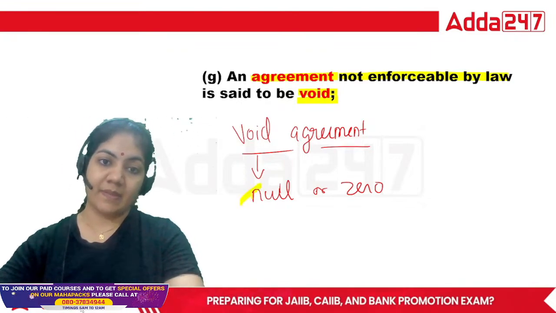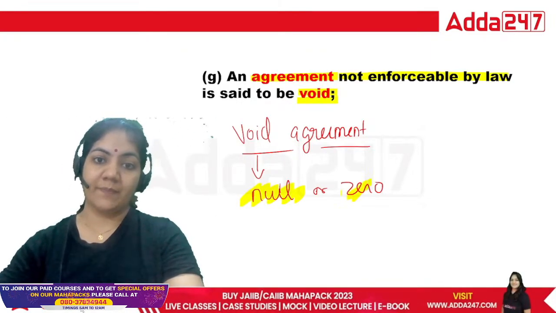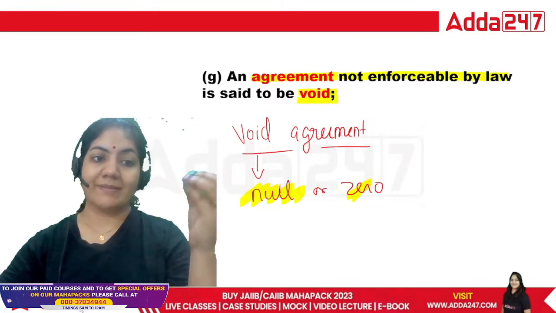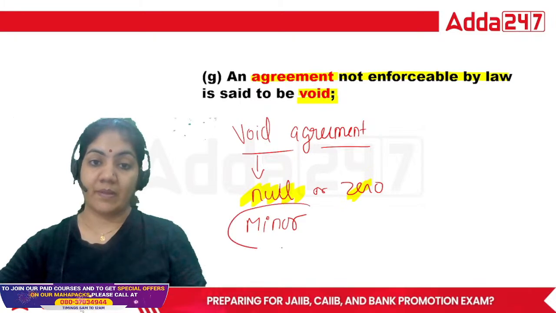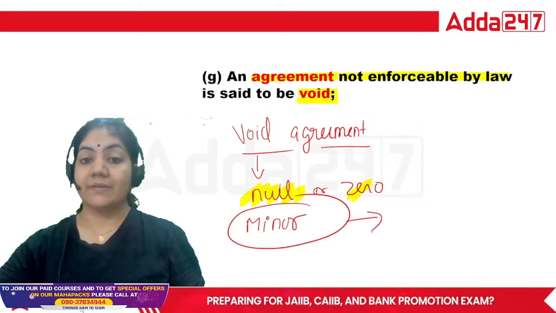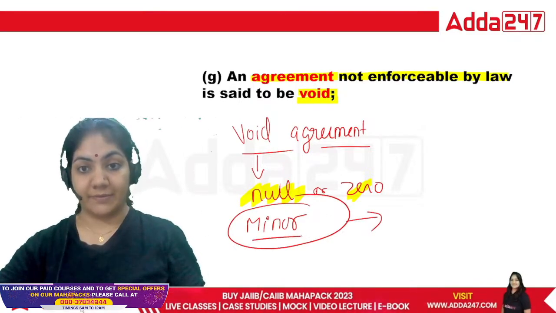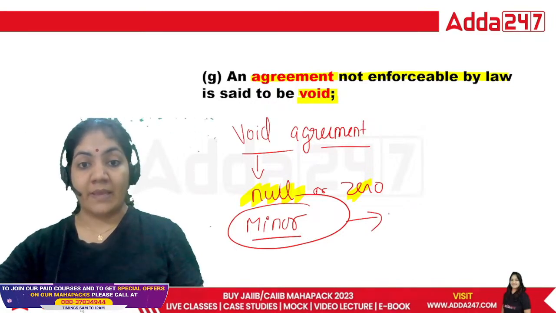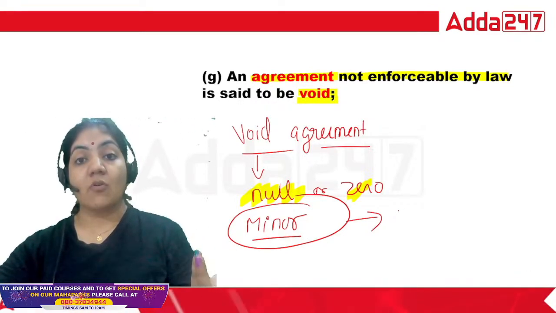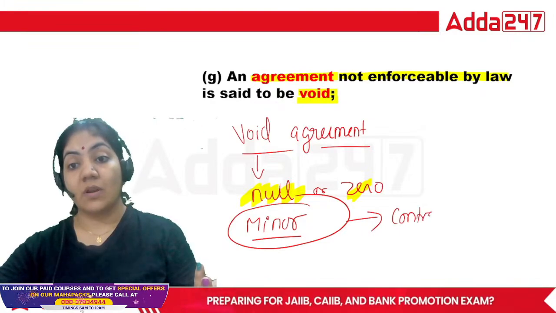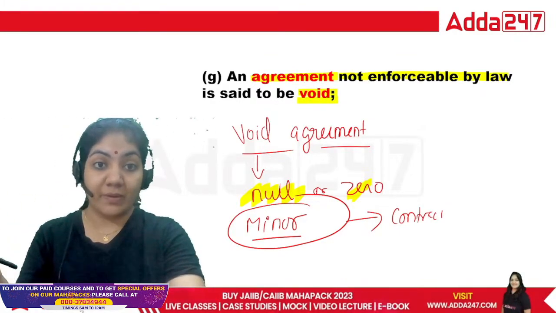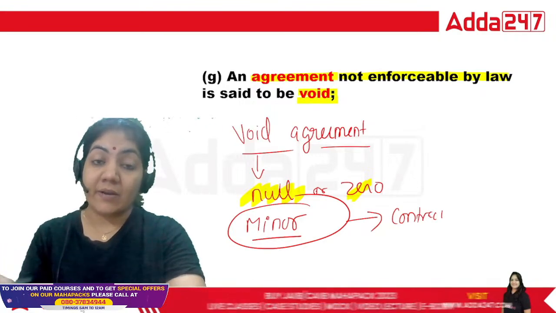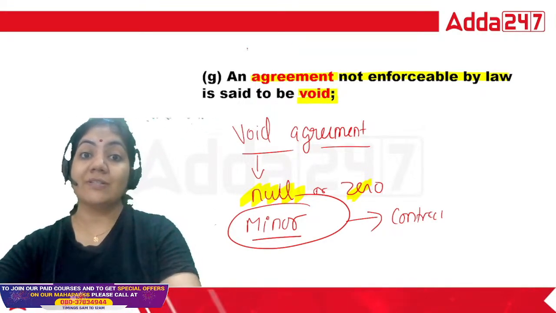See, null, void. I'm just giving you one best example. Suppose any minor is there, and that minor makes a contract. First of all, the minor cannot make an agreement. If a minor is making an agreement, that agreement will be void ab initio from the initial stage.